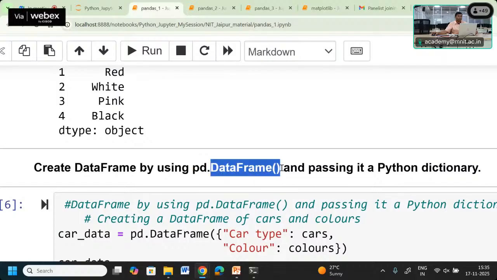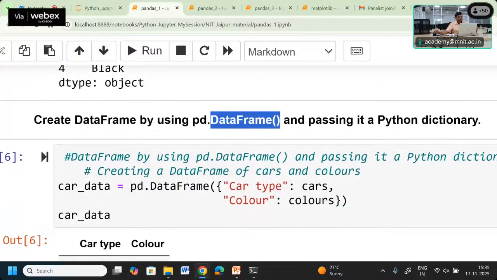Inside that package, the DataFrame method is available, and in it we are going to pass the argument as a Python dictionary, and then we want to create this kind of multi-dimensional data. A dictionary takes two values, the key and the value, so every time we are getting a pair of data. That's why, through a Python dictionary, we can also create a two-dimensional data frame. So let us check how we are doing it.